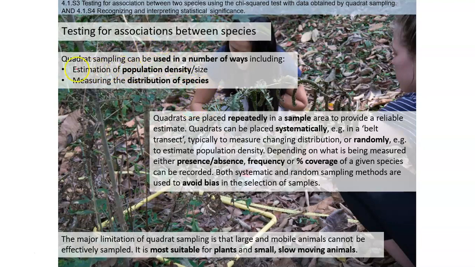The first method is quadrat sampling. What is a quadrat? A quadrat is a square. You can see it here. It is used in a number of ways. It will be used in estimation of population density. It will be used in measuring the distribution of a species, and it can be used by placing it repeatedly in a sample area to provide a reliable estimate.